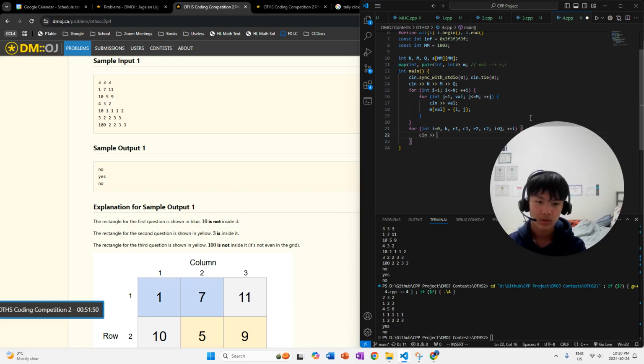And then, okay, let's just input all the query stuff like before. So we input the number and then the top left coordinate and the bottom right coordinate of the grid that we're considering for this query. We're trying to find if there's k in it.